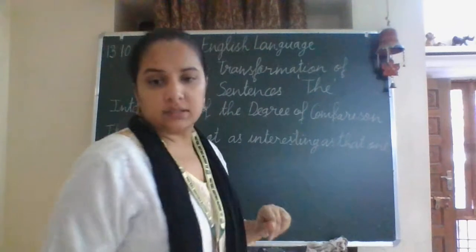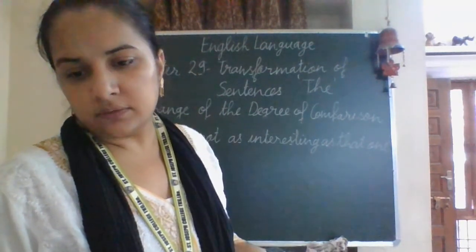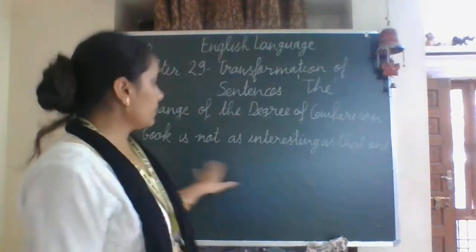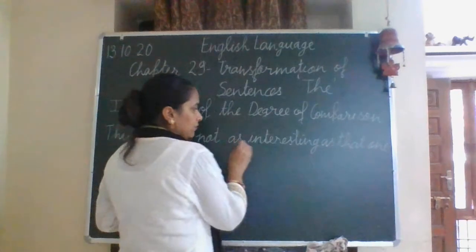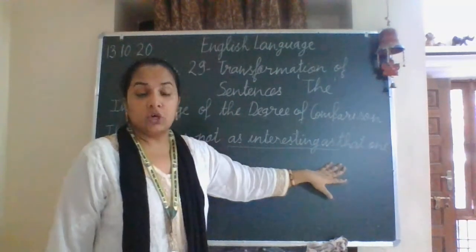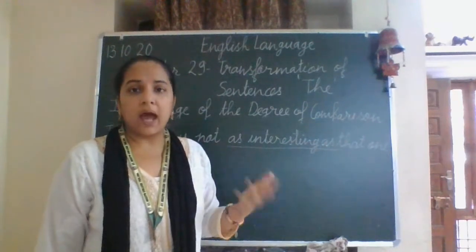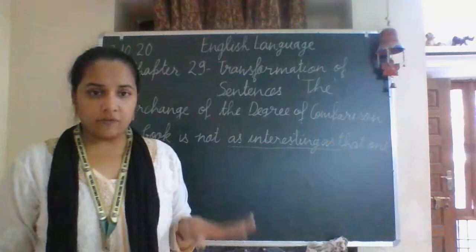I guess this is a sentence. This book is not as interesting as that one. Okay. So this is the way. Now you must be familiar that whenever we are using the terms as interesting as, or as tall as, or as soon as, all these are showing the positive form.